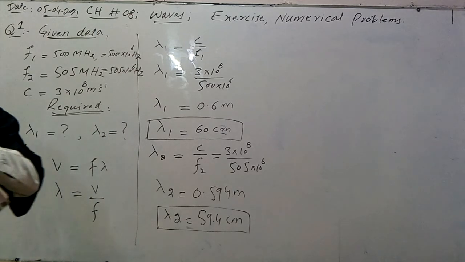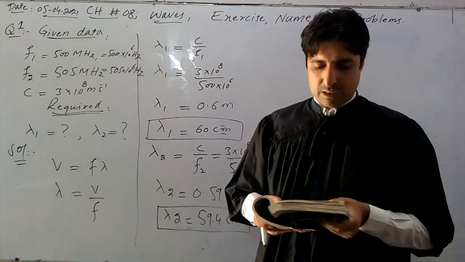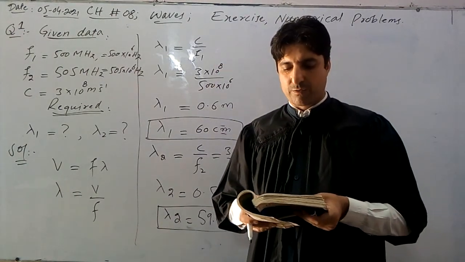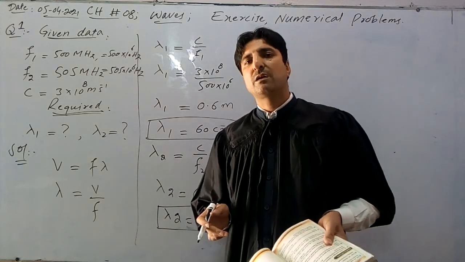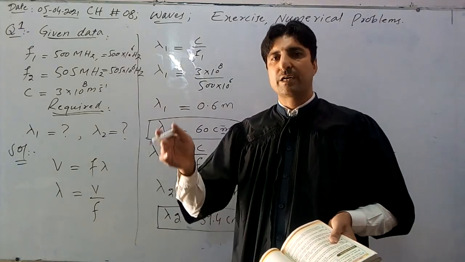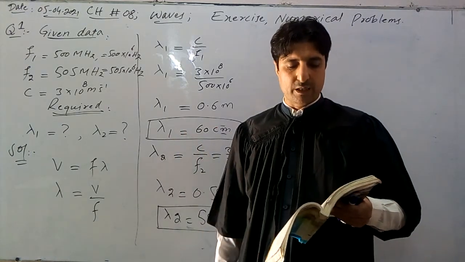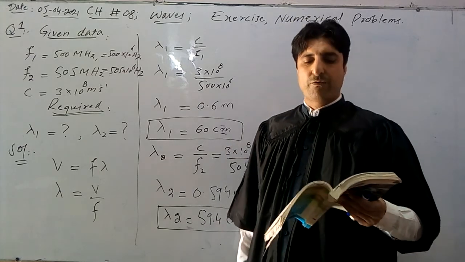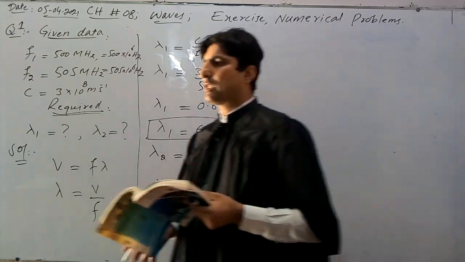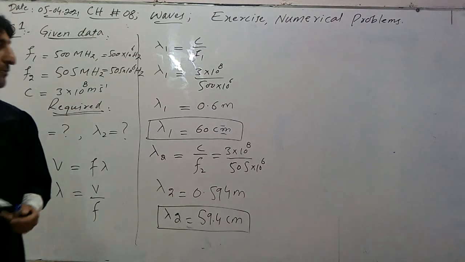Question number 2 is also similar to this. In question number 2, it is stated that a person on the seashore observed that 48 waves reach the shore in 1 minute. If the wavelength of the wave is 10 meter, then find the velocity of the wave. So the number of waves is given, time is given, wavelength is given, and we have to calculate the velocity. How can we calculate?